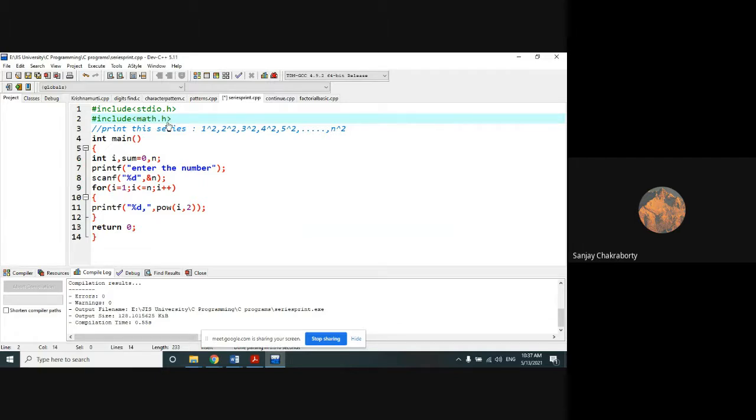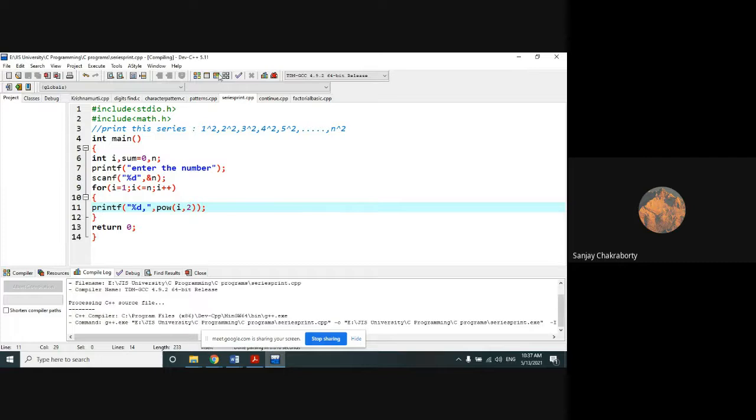So one thing you should remember, you can write a wrong program. Don't be scared about writing a wrong program. A wrong program is also helpful for you to learn the change of the program, to learn the knowledge, the actual concept of the program. So you can write a wrong program. That is always welcome.